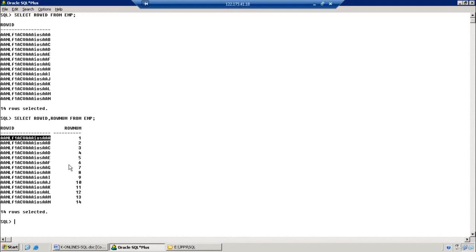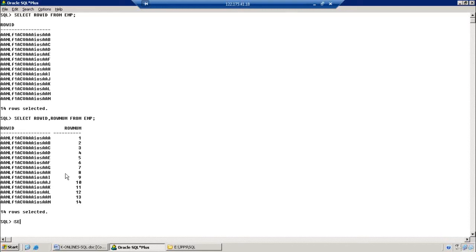Suppose I have 1000 tables, and every table has 1000 records. The ROWID assigned to the first table does not repeat in another table. It is unique. So the system generates that. Observe this: a combination of 18 characters. Everything is the same up to the last; the last character is going to change.